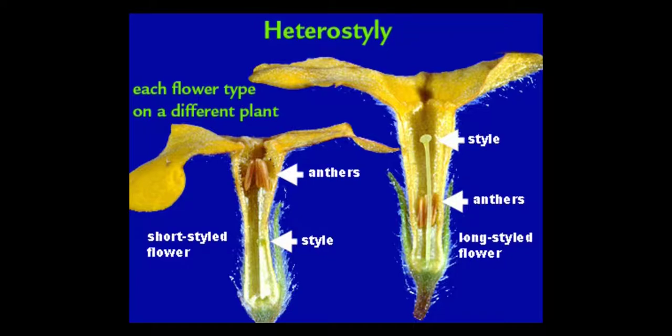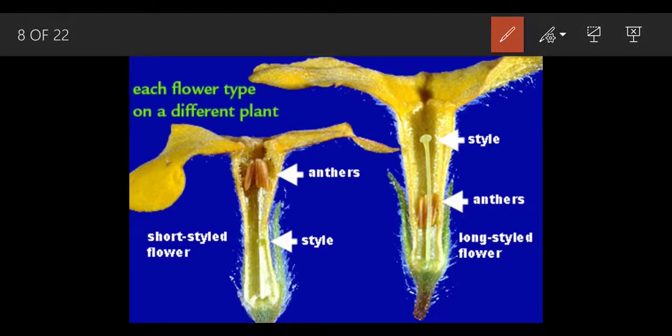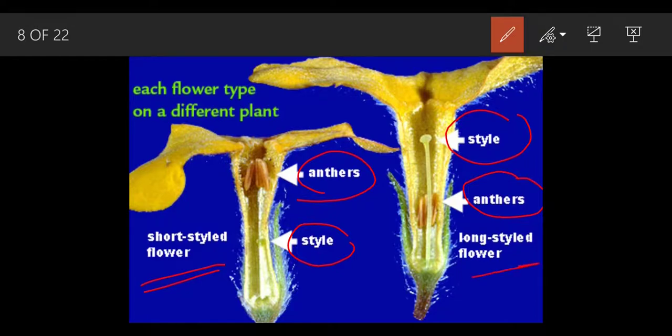Here in this diagram, the anther is at the top and the style is below. This is called a short-styled flower. Here you can see the style is at the top and the anther is below, so we call it a long-styled flower. When the style is bigger, we call it long-styled. When the style is short, we call it a short-styled flower.